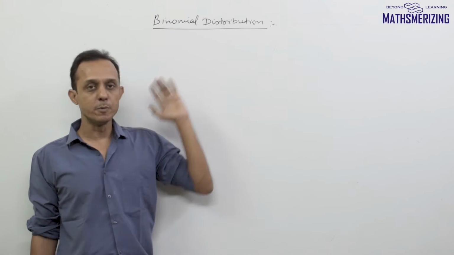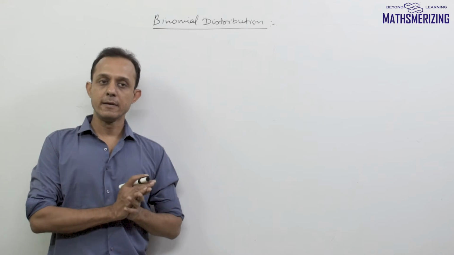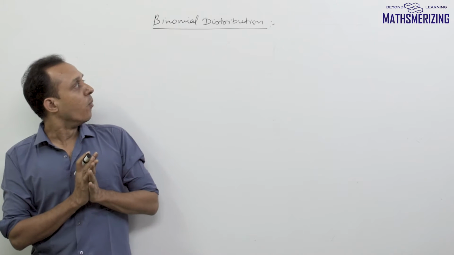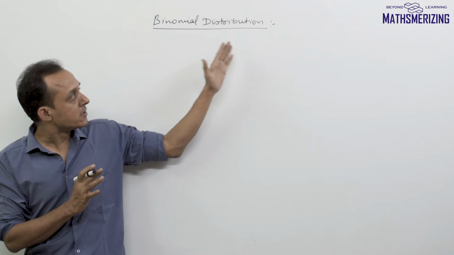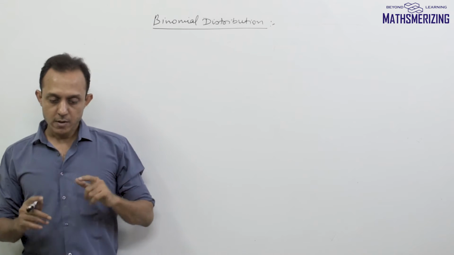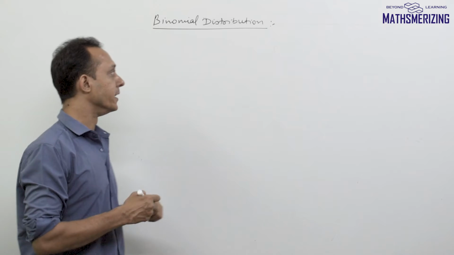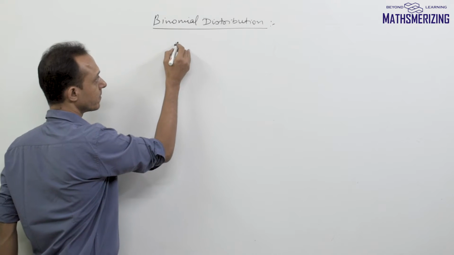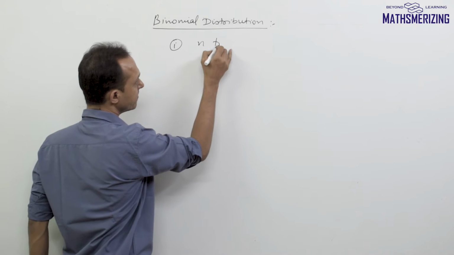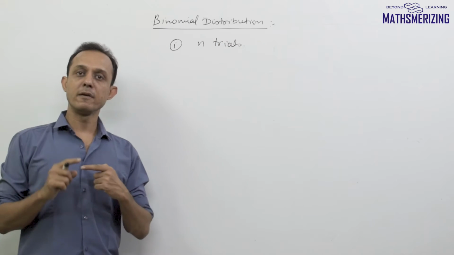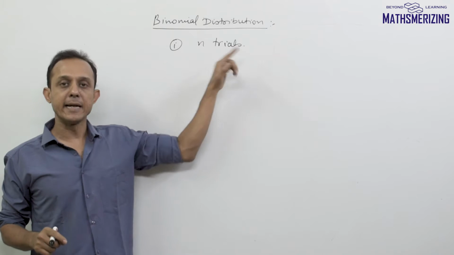Though we study binomial distribution in great detail in probability, we'll just make a reference to it here and try to understand when exactly a random experiment is going to follow a binomial distribution. A random experiment will follow a binomial distribution if it satisfies the three given conditions. First, there should be n trials. That is, there should be something which repeats n times.